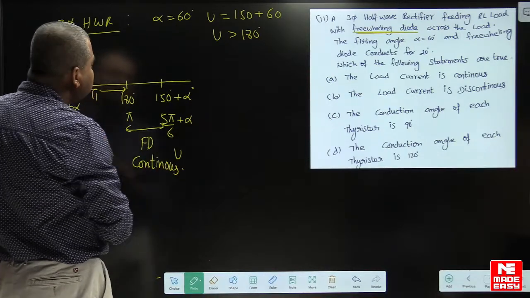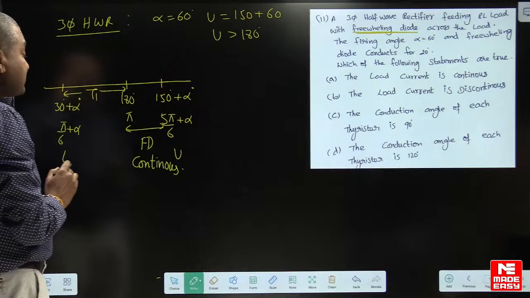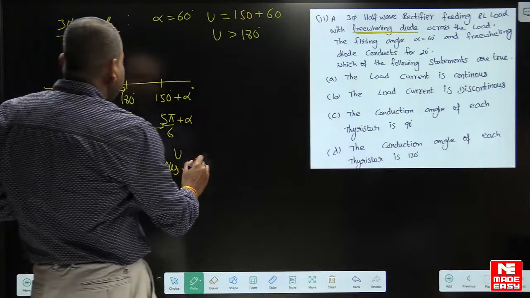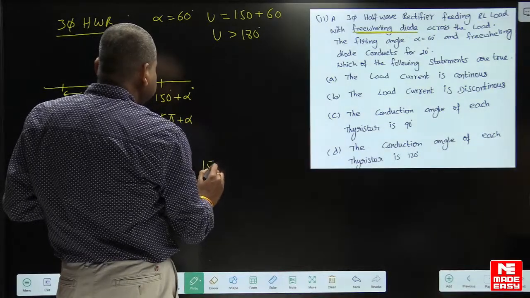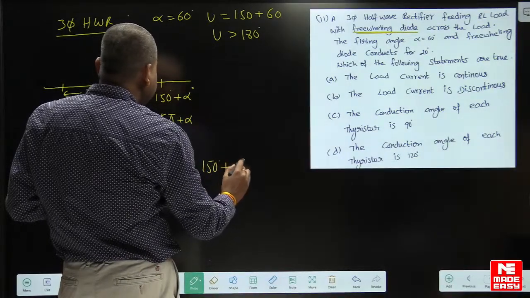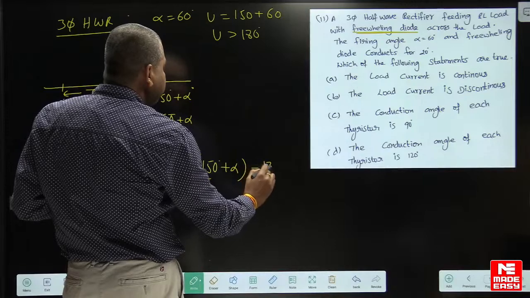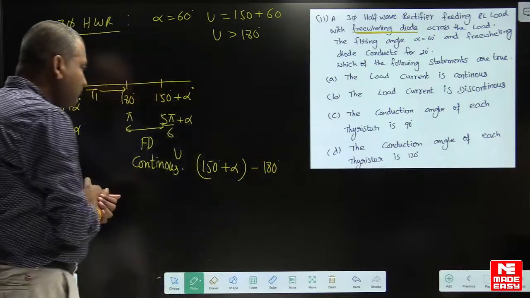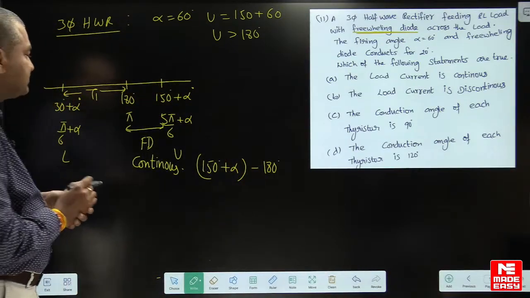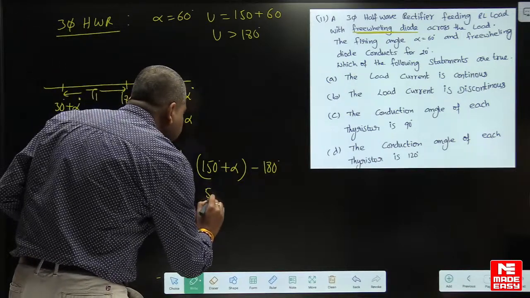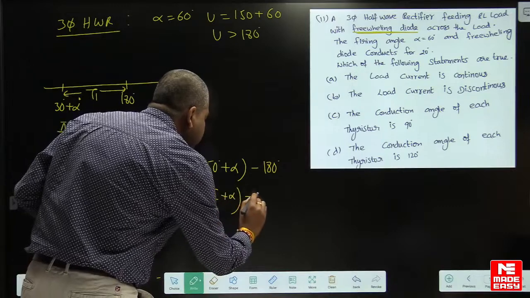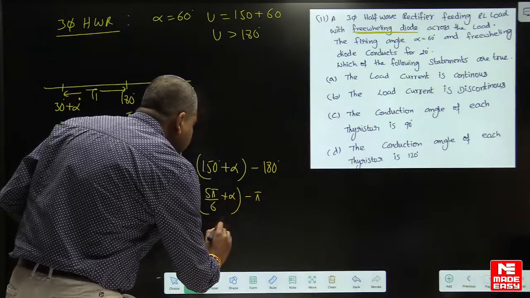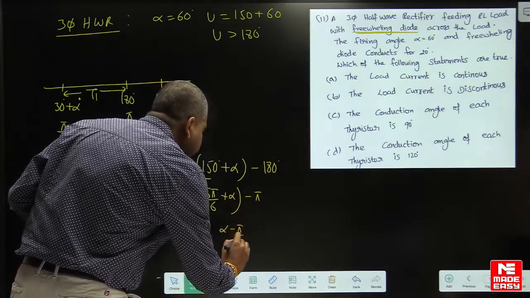So what is the conduction angle of the freewheeling diode? It is 150 plus alpha minus 180 degrees, that is, in radians, 5 pi by 6 plus alpha minus pi, which is nothing but alpha minus pi by 6.